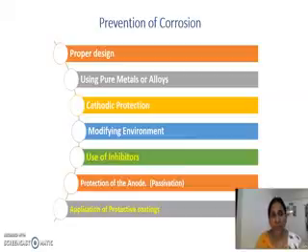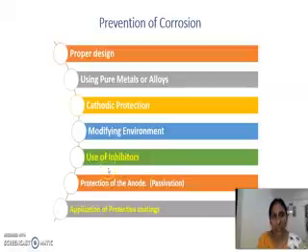Secondly, you can use pure metals or alloys. Alloy is a homogeneous mixture of two or more metals which are prepared in order to prevent corrosion. For example, steel. Steel undergoes less corrosion in the presence of oxygen and it undergoes more corrosion in the absence of oxygen. Steel is one of the alloys.